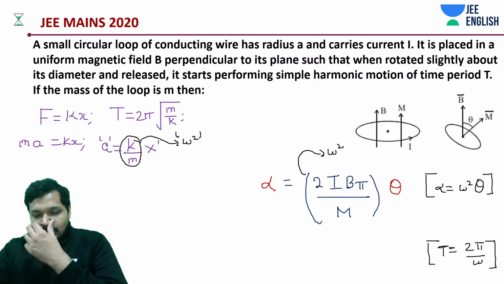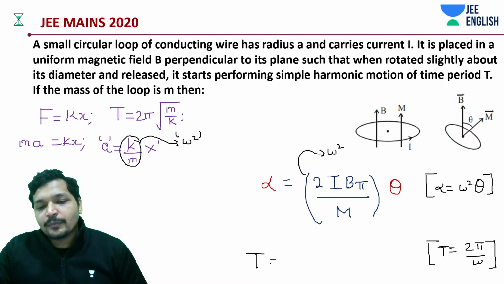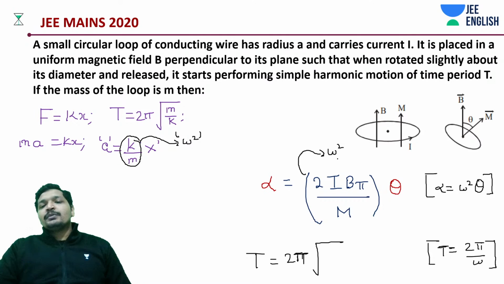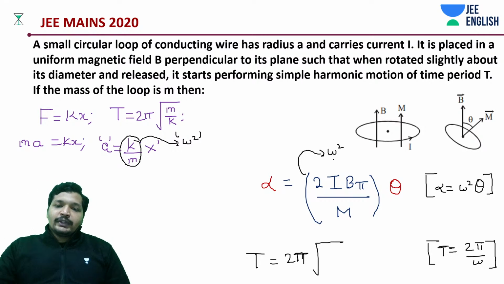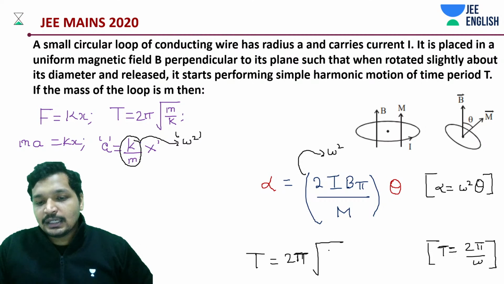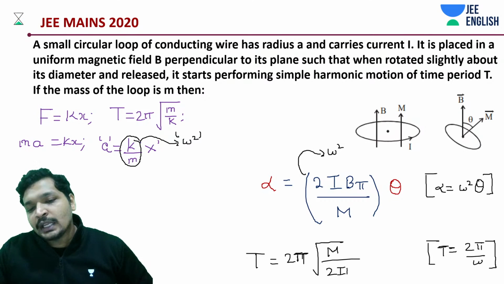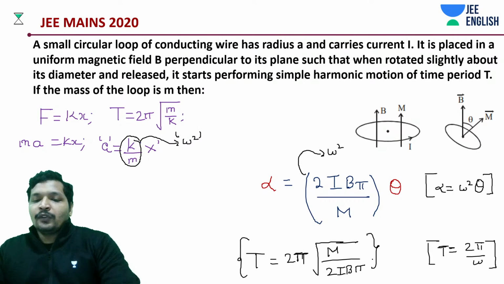You understood it? The time period should be 2 pi into under root of 1 by this thing, because this is omega square, it should be 1 by root of this thing. That's simple. No other explanation other than that. This is m divided by 2 into I into B into pi. End of the story.